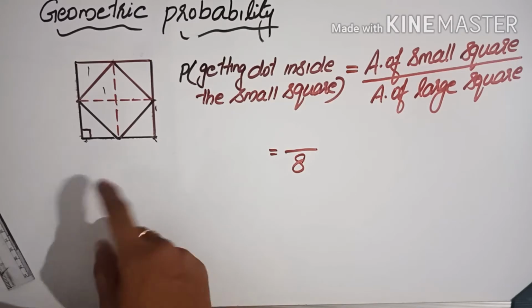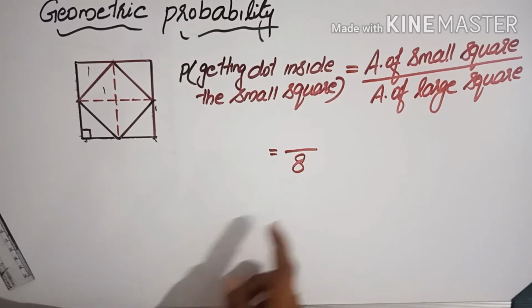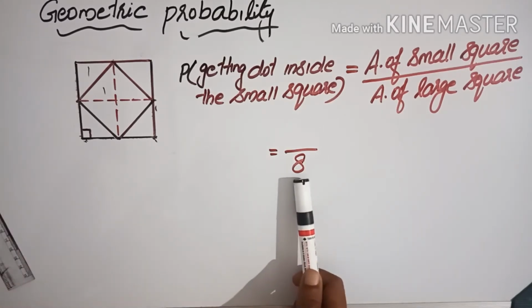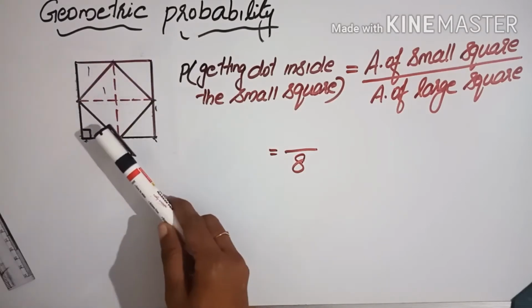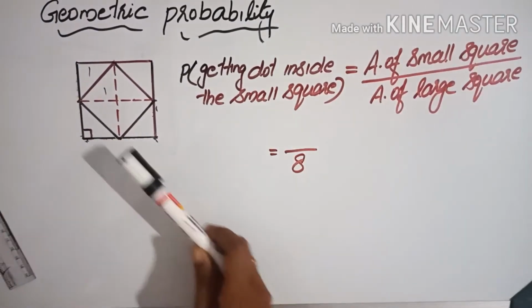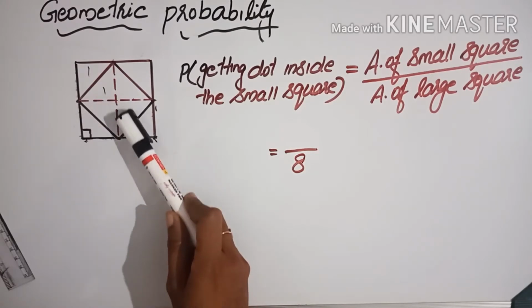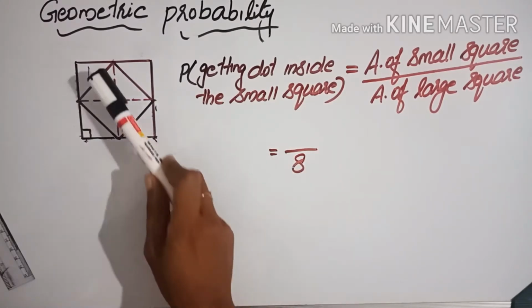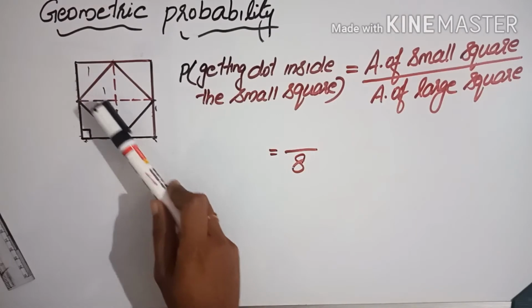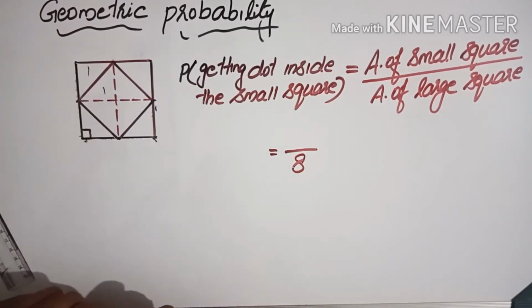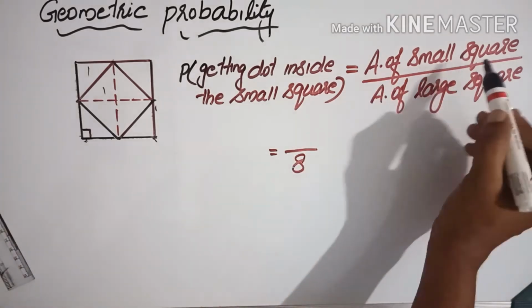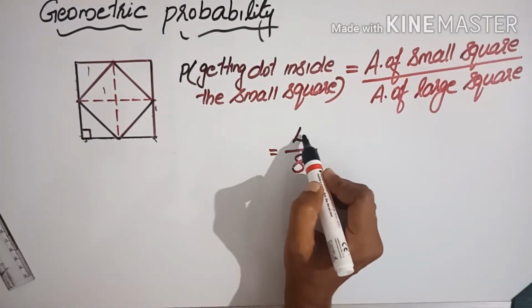Now out of these 8 parts, how many portions are for the small square? That also we can count. 1, 2, 3, 4. Out of 8, 4 portions are for the small square, of equal area. So the area of the small square we can write as 4 by 8.